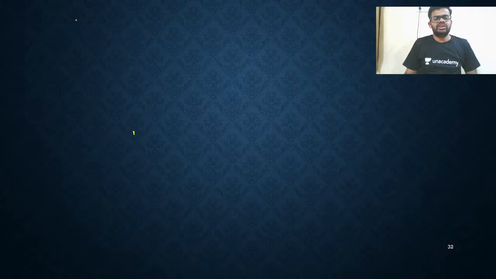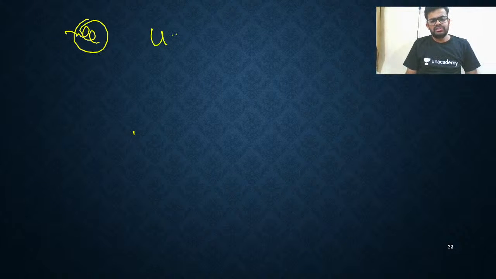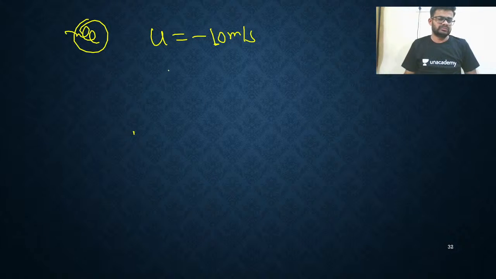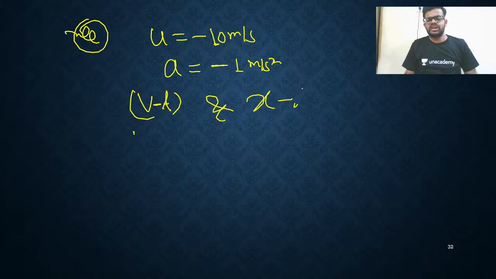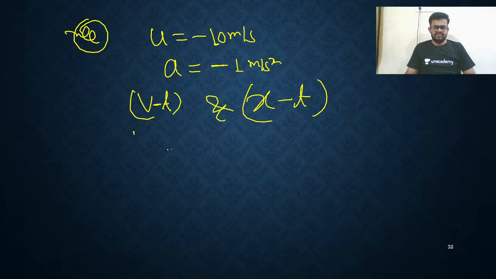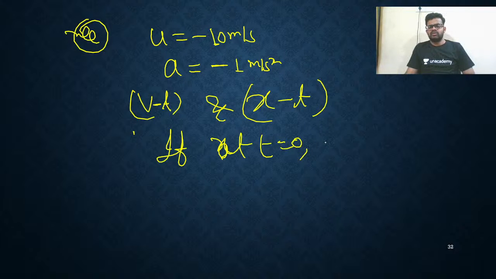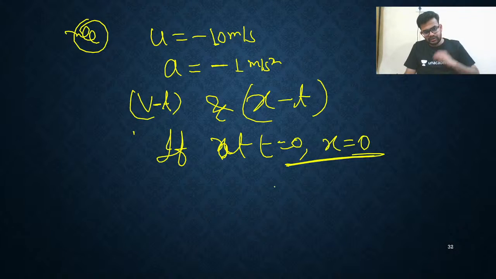Listen. The question is like this. Initial velocity is minus 10 meter per second. Acceleration is minus 1 meter per second square. Draw the VT curve and XT curve, the position time graph, if initially at t equal to 0, the particle was at x equal to 0, meaning the particle was at origin. Okay. Draw the curve. How will you draw the curve?